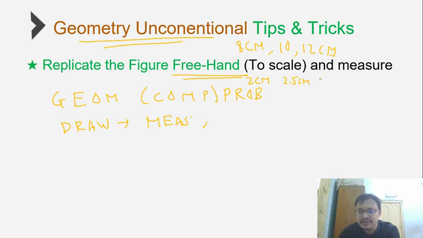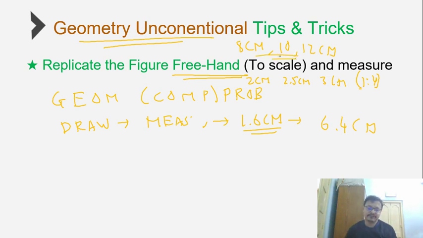Instead of 12 centimeters, you're drawing 3 centimeters. That is a scaling ratio of 1:4. And let's say you got your answer as 1.6 centimeters. It means that if I scale it back by 4 times, my actual answer will be 6.4 centimeters in the original figure.